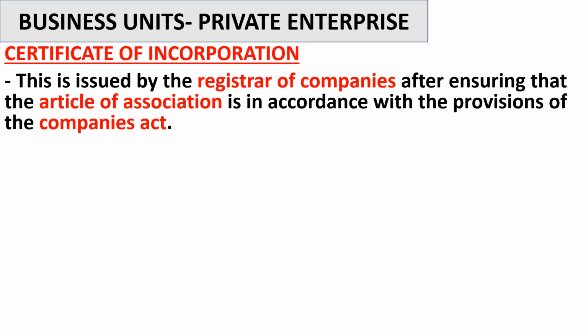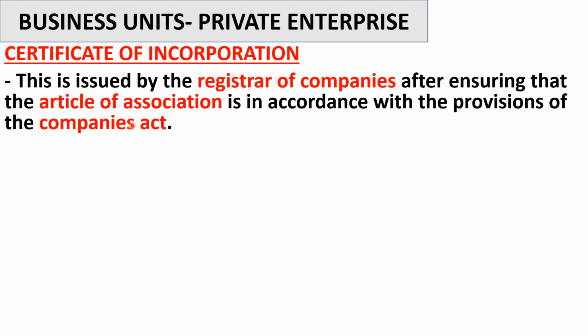Okay, so a certificate of incorporation is issued by the register of companies after ensuring that the article of association is in accordance with the provisions of the Companies Act. So now there is a reference document called the Companies Act. This document states the conditions that are needed for a company to exist. So for a company to be formed, it has to satisfy all the requirements contained in the Companies Act.